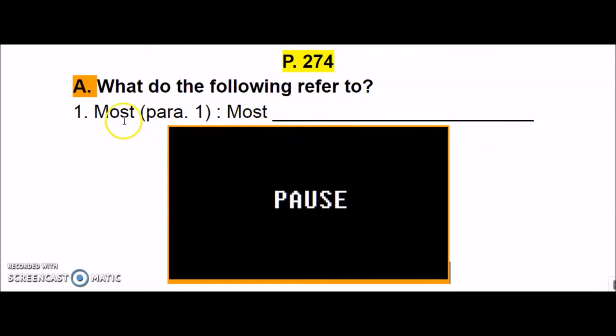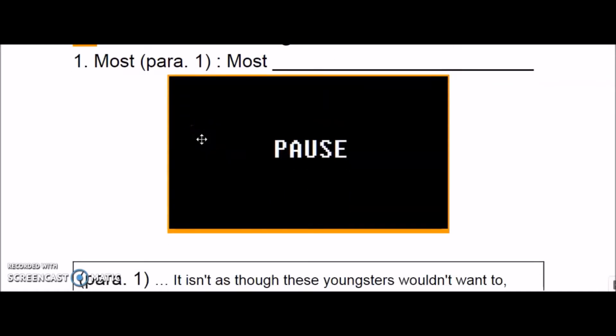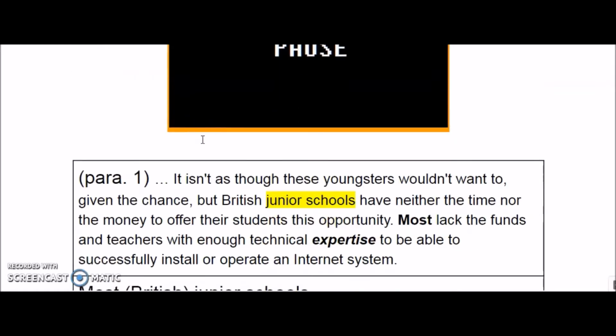Because it's like an adjective here. Okay, so let's go to paragraph 1, and you should find that most lack the funds and teachers with enough technical expertise. So you will ask that question, who lack the funds?